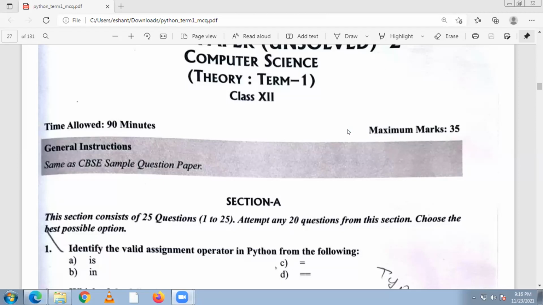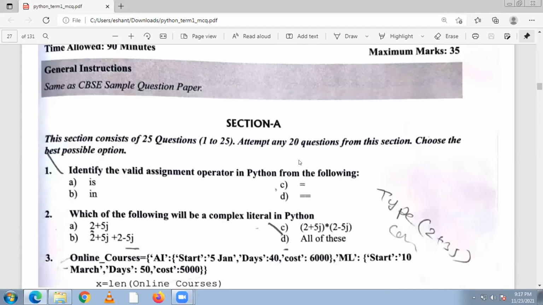CBSE exam Term 1, subject Python Computer Science, practice paper set 2. We already discussed two parts. Practice set 1 solved. Today we'll start the practice paper unsolved. This is 90 minutes and 35 marks according to the CBSE pattern, and this is the first section, 25 questions, and attempt 20 in this section.